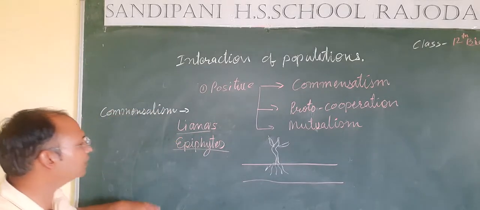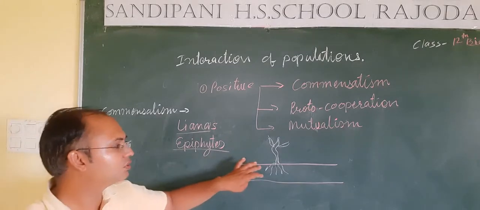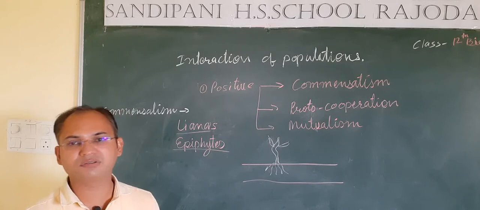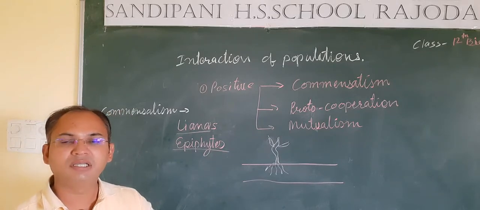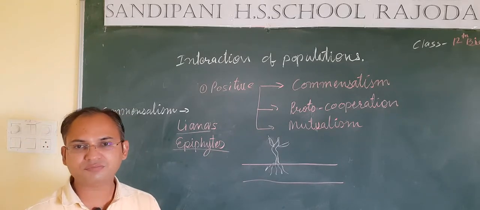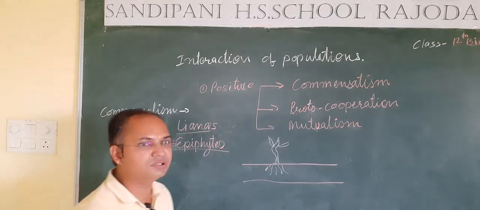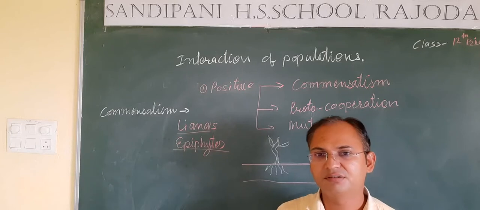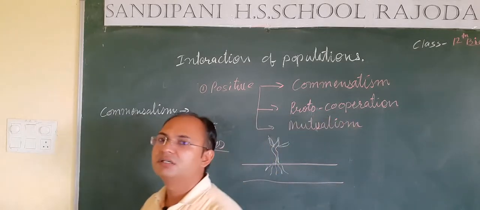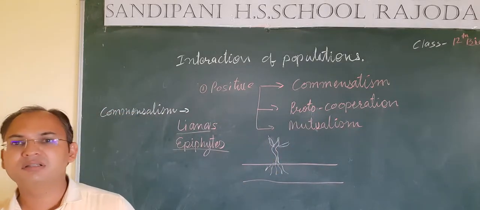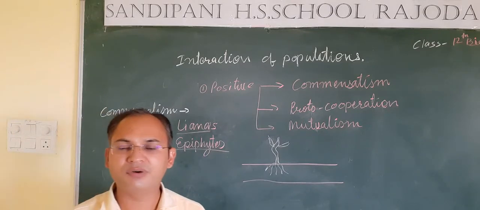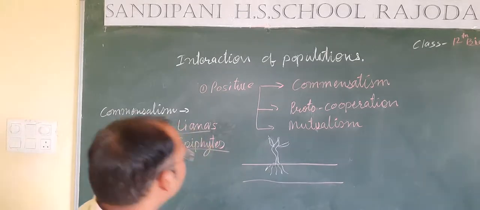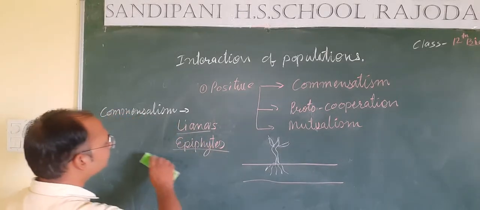The second property of the epiphyte is that these roots are clinging roots, so they can make a grip on the surface of the host plant so that they do not easily fall down. The third thing is that their spores are very light in weight, so they can easily travel with the help of air from one place to another. So these are some characteristics of epiphytes.